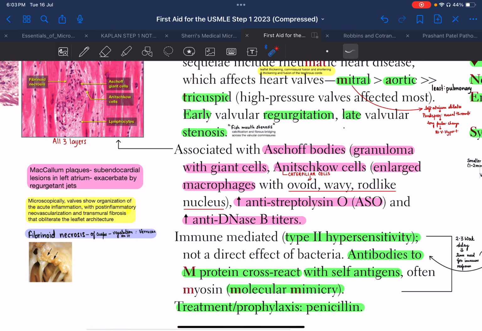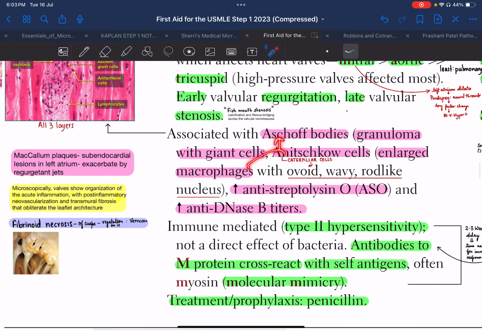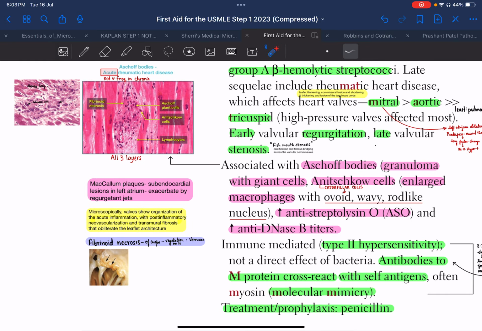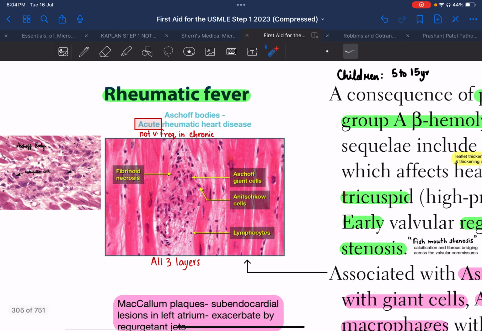These macrophages, called Anitschkow cells, coalesce together to form Aschoff bodies. Aschoff bodies are not just made up of these cells, but also of lymphocytes, and there is also fibrinoid necrosis seen. As we remember, in tuberculosis granuloma it was caseous necrosis. In sarcoidosis there was no necrosis as such, but over here in rheumatic fever we have fibrinoid necrosis.